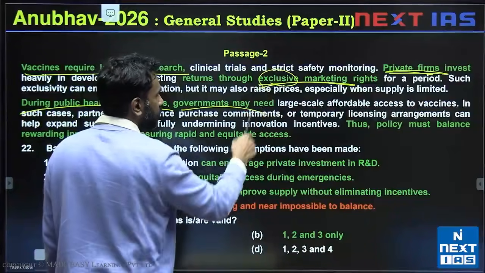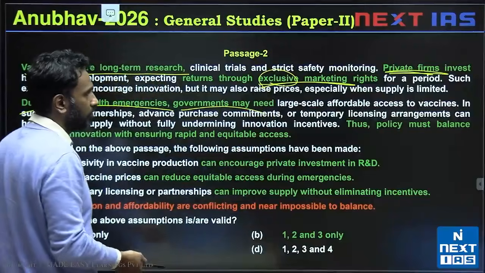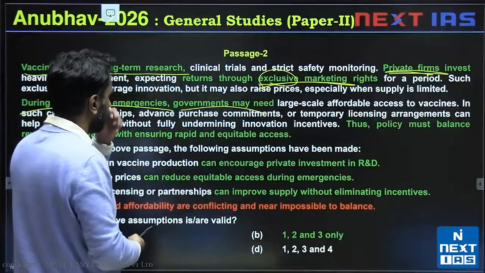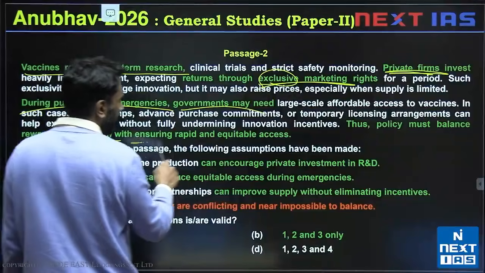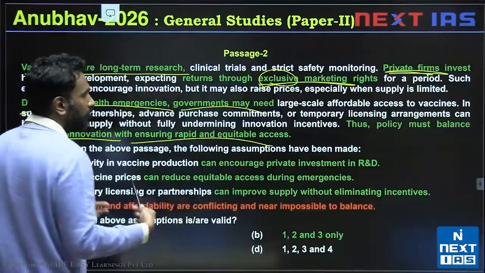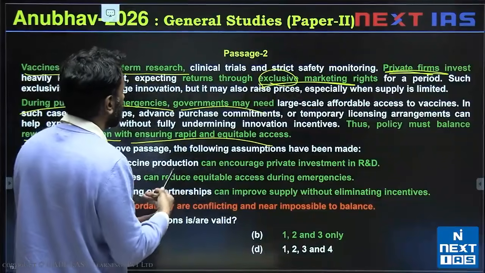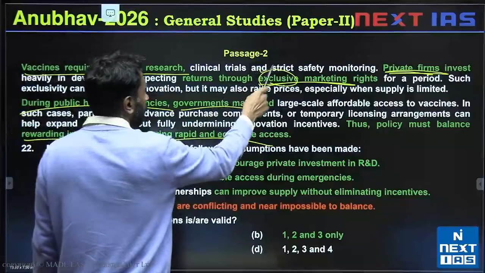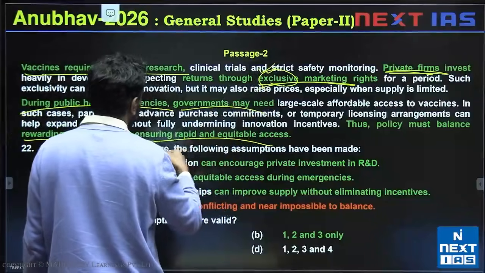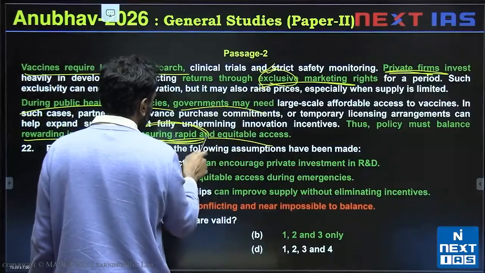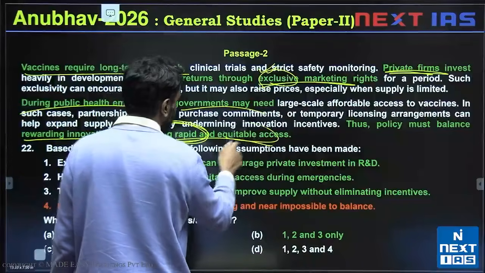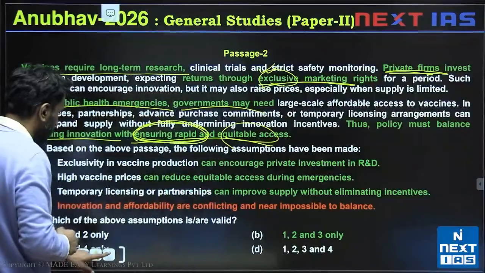They can't keep it exclusive, so they would need that right over the vaccine for emergencies. Thus, policy must balance rewarding innovation with ensuring rapid equitable access. So if you're making a vaccine policy, it should do two things. It should allow people to exclusively market it for some time, and the policy should also allow rapid equitable access when there is an emergency.